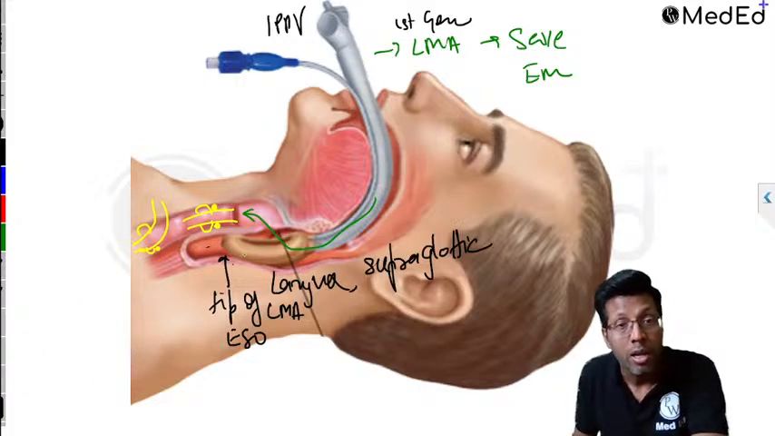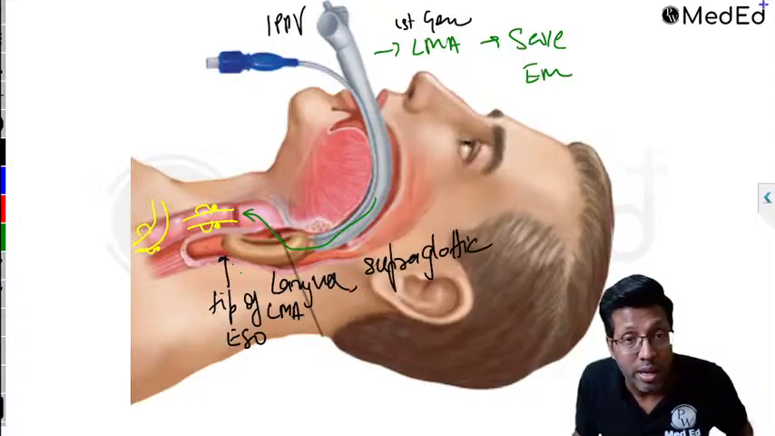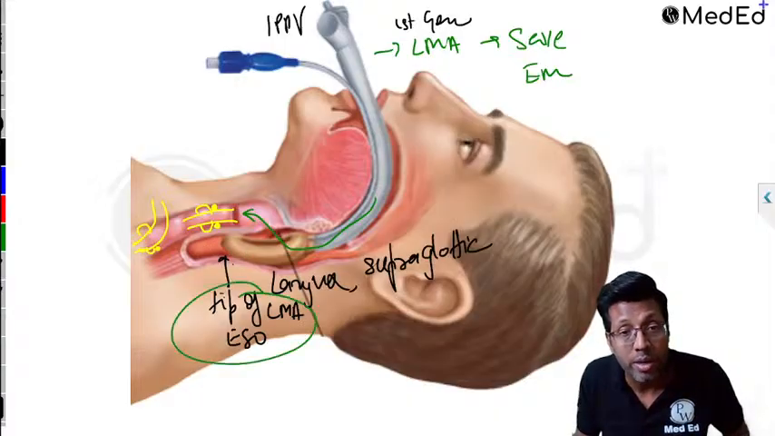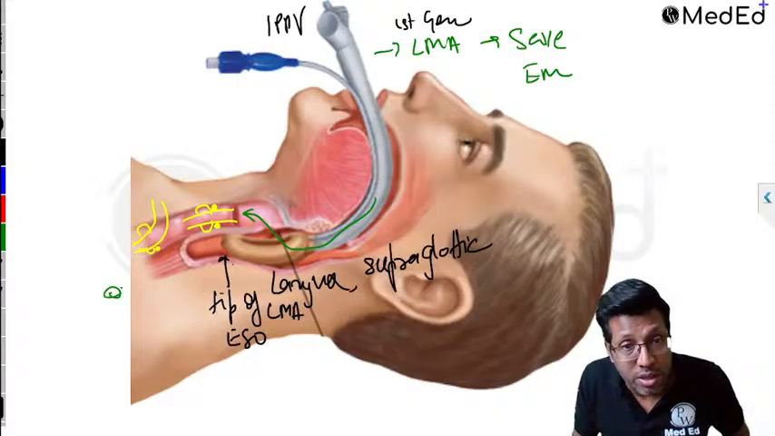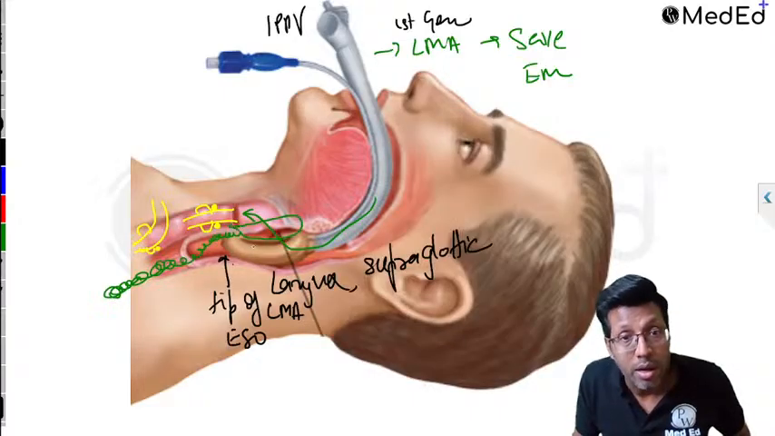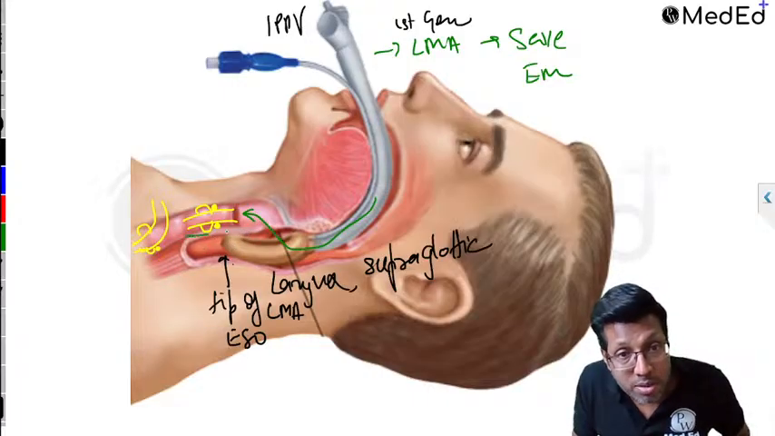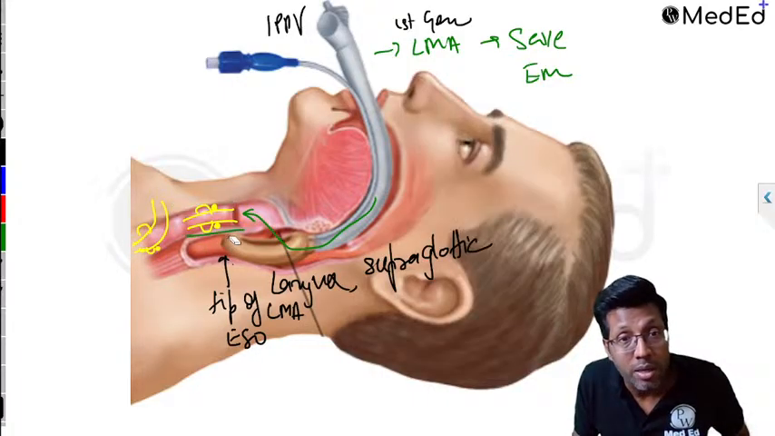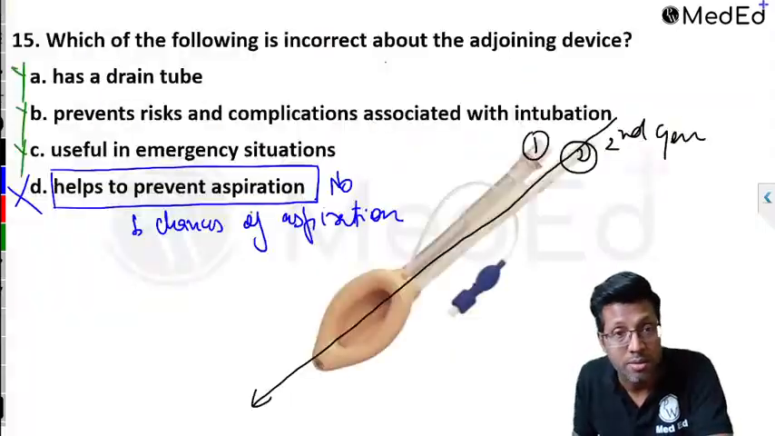You will say, sir, there is a cuff. No, but the cuff is not inside the trachea. The cuff is outside the trachea. It is at the esophagus. So if there is a regurgitation, guys, the regurgitation can escape beyond the cuff and it will come inside the trachea. If you want to prevent aspiration, the cuff has to be inside the trachea. Only then it prevents aspiration, like this.